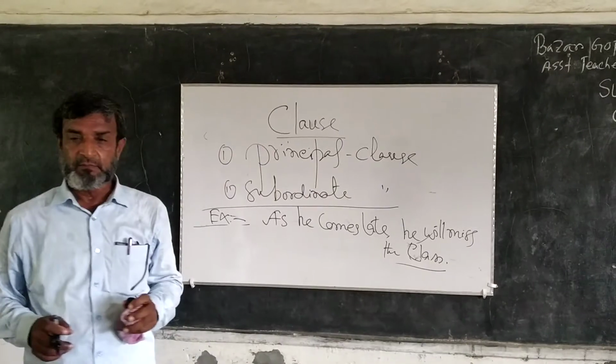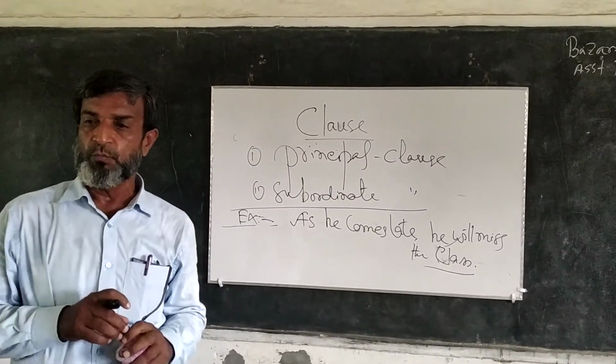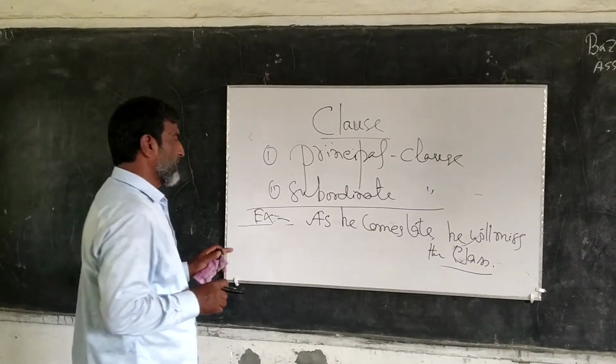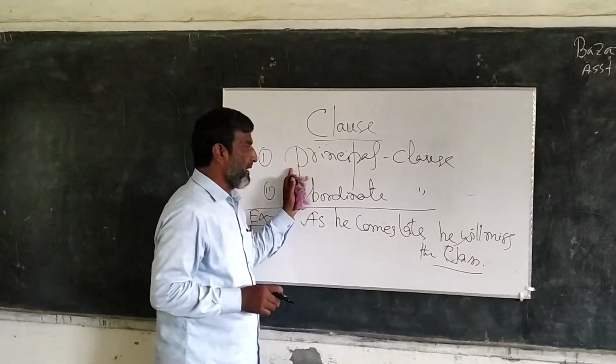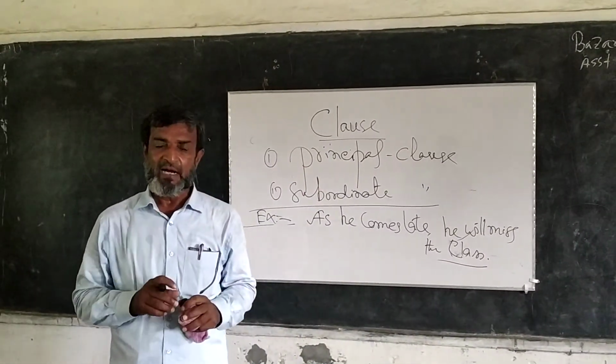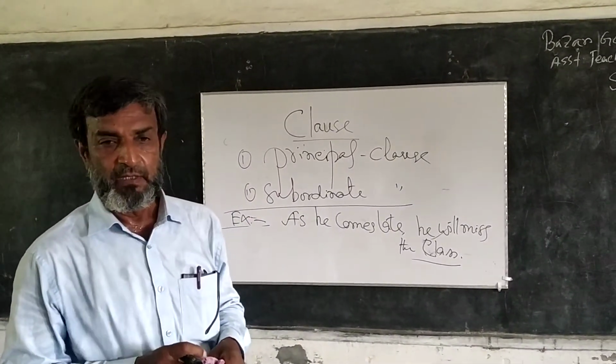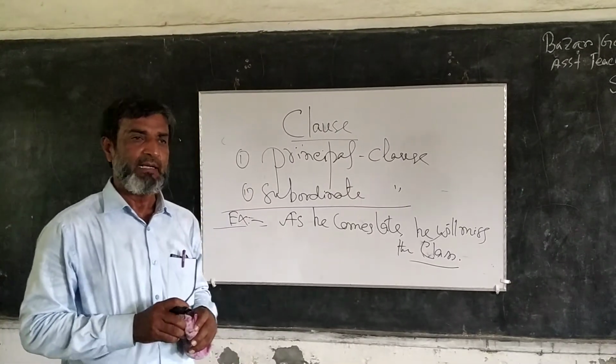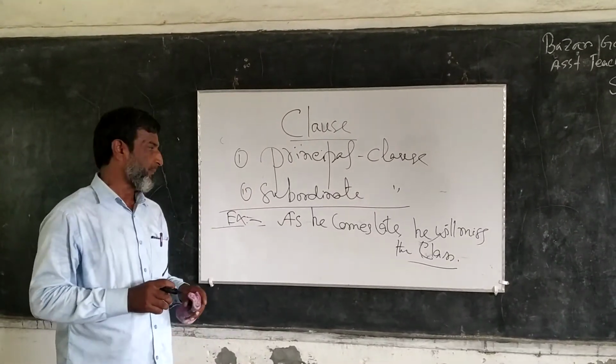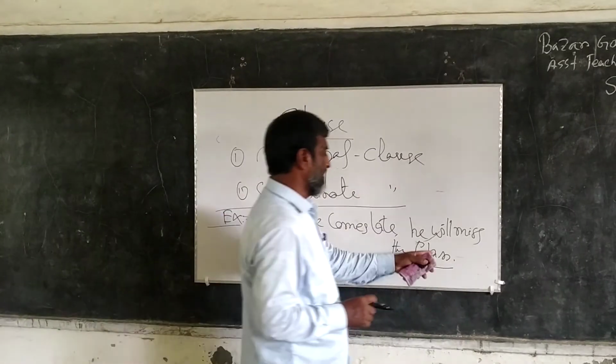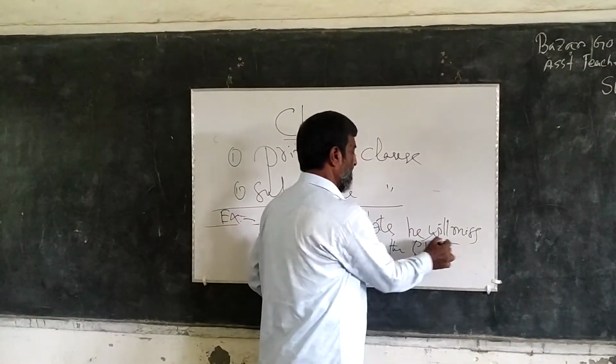I told you that there are two parts, principal clause and subordinate clause. The principal clause is the part which is able to give us a clear idea without depending on the second part. Here, he will miss the lesson. This is the complete idea.